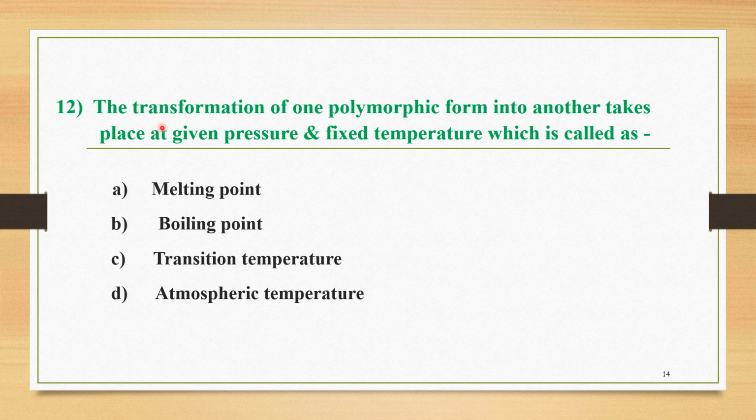The next question, number 12, is here, and the question is: the transformation of one polymorphic form into another takes place at given pressure and fixed temperature, which is called as what? The four options are A, melting point, B, boiling point, C, transition temperature, and D, atmospheric temperature, and the correct option is option C, that is, it is called the transition temperature.